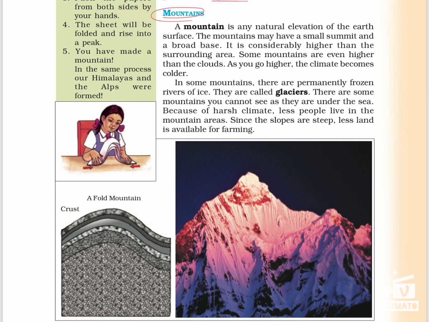First, let's see mountains. A mountain is a natural elevation of the earth's surface. These mountains have a small summit and a broad base. It is considerably higher than the surrounding area. Here you can see a broad base, and as you come up you can see a small summit.